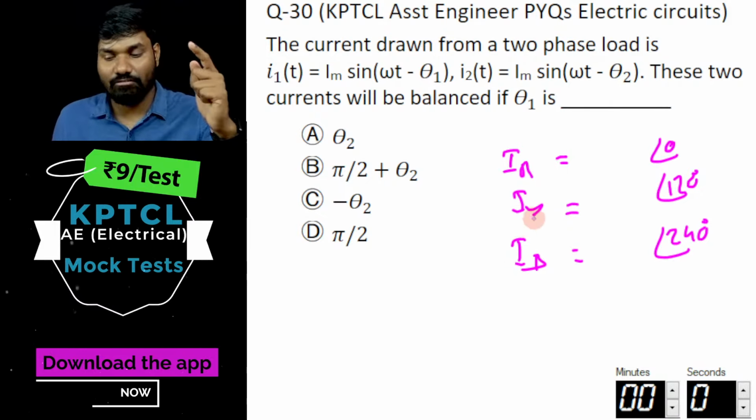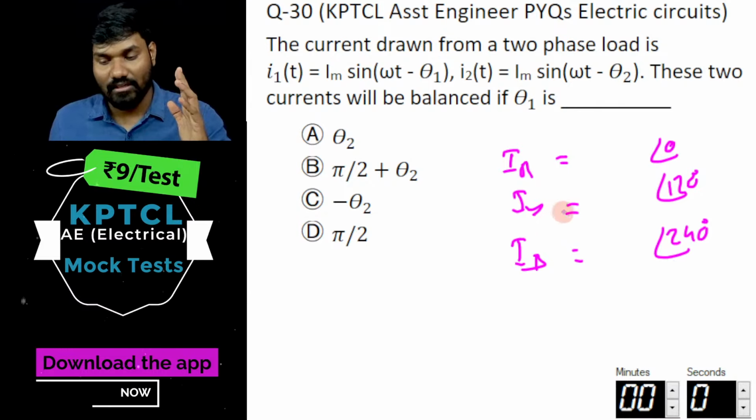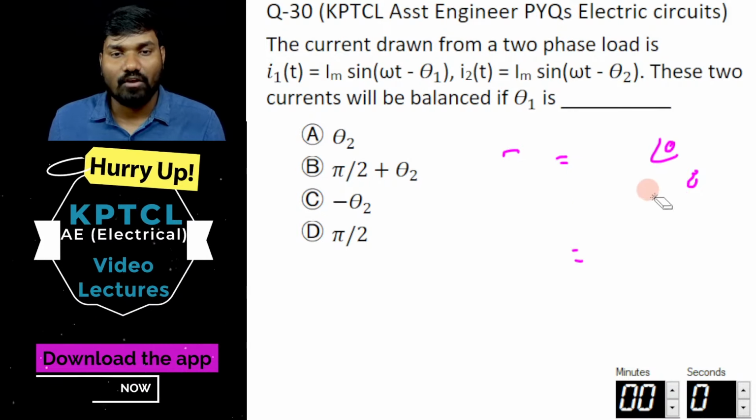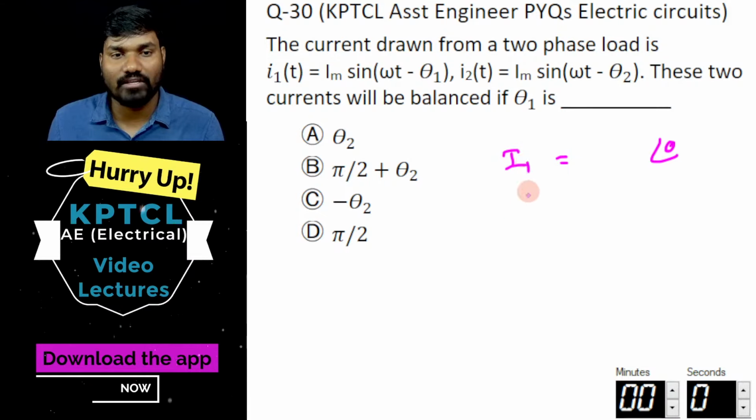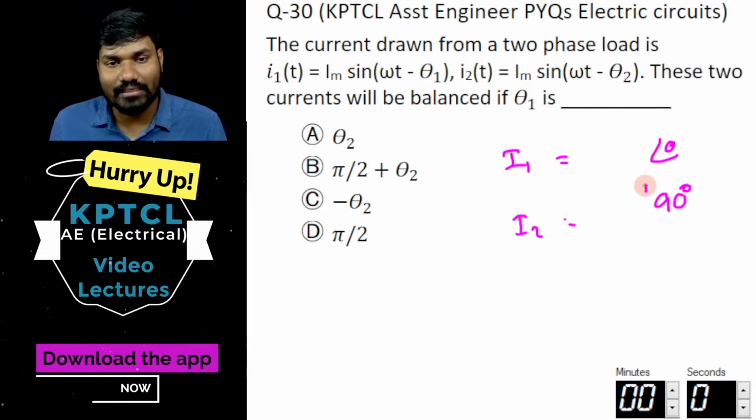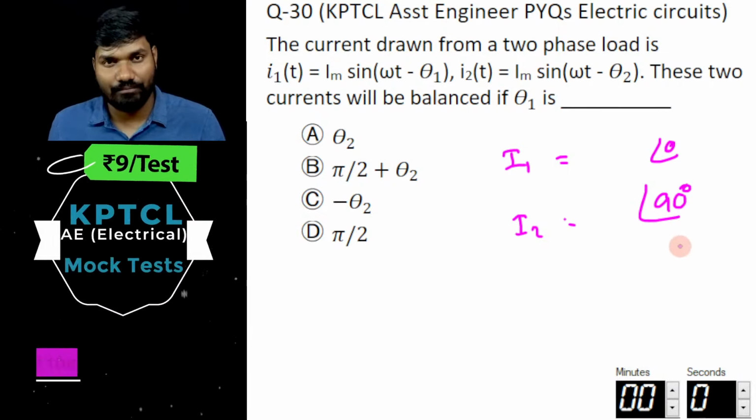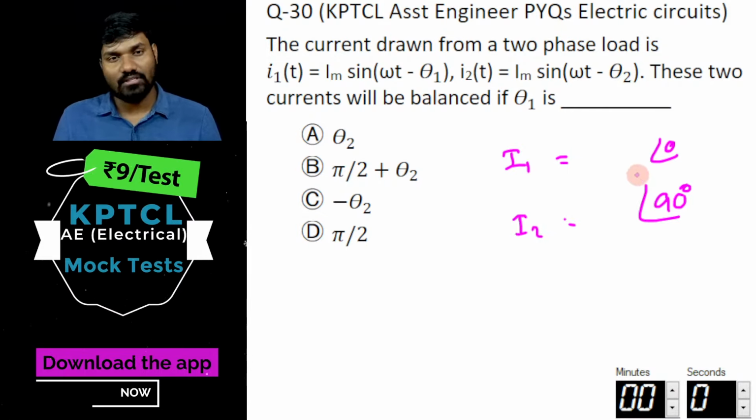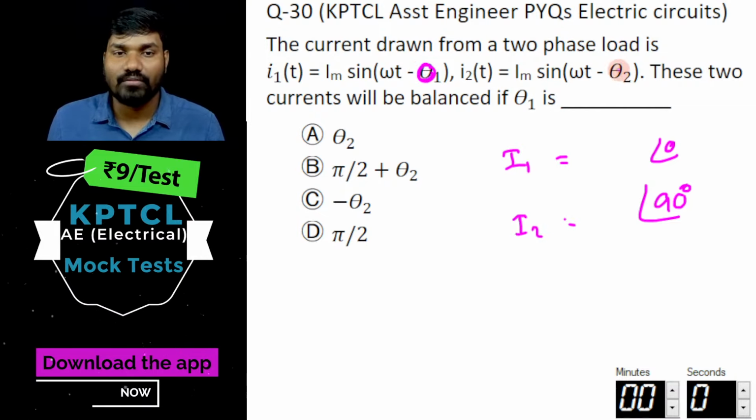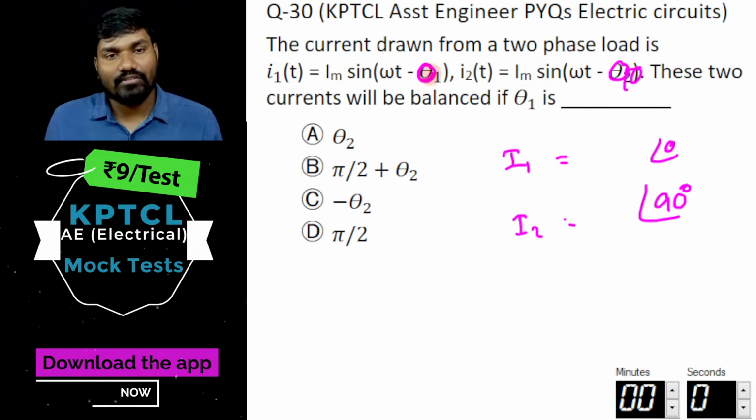Now, in case of two-phase, yes, everybody is right. What does a balanced condition mean when you only have two phases? For two-phase, I1 and I2 must be displaced by 90 degrees. So if this is 0 degrees, this must be minus 90 degrees. It is lagging. So basically it is 90 degrees displaced to each other. That's what two-phase balance means. Now, suppose I take this as 0 degrees, then theta 2 should be 90. If this is 10 degrees, this should be 100 degrees.